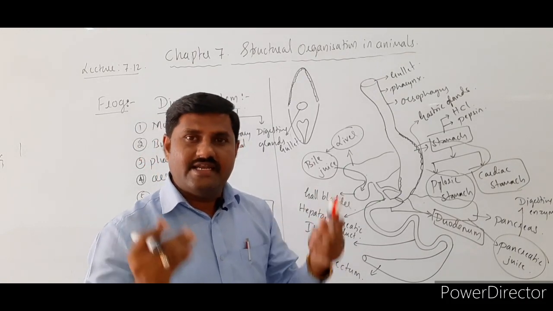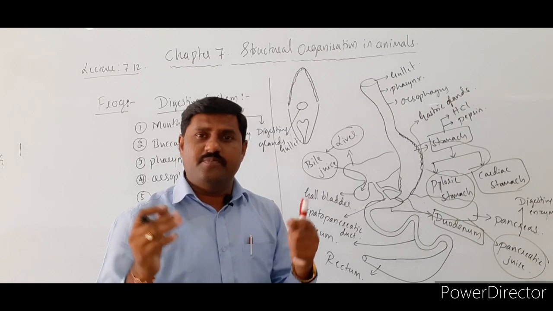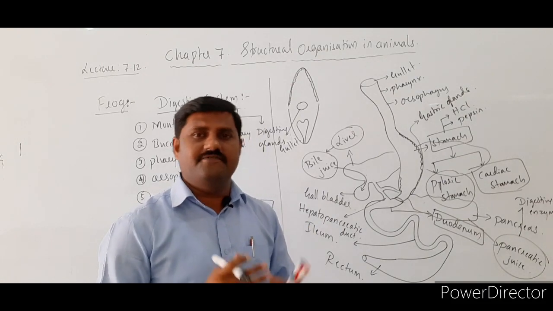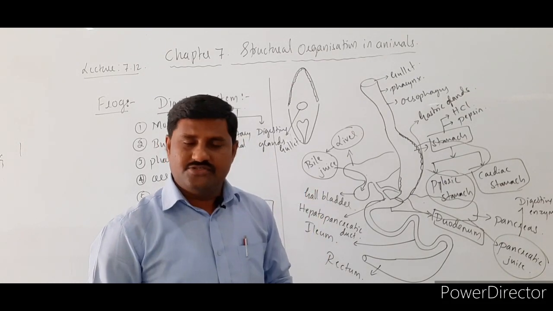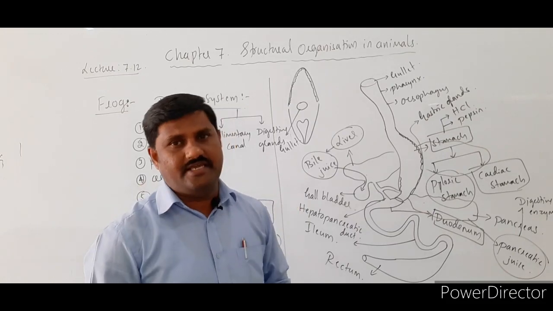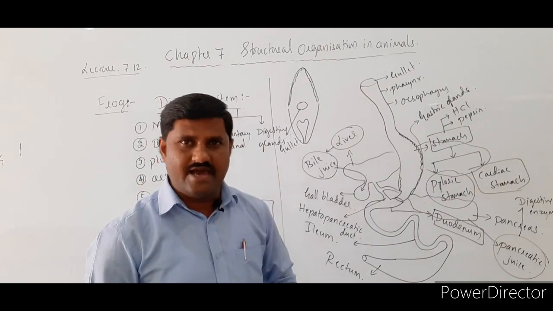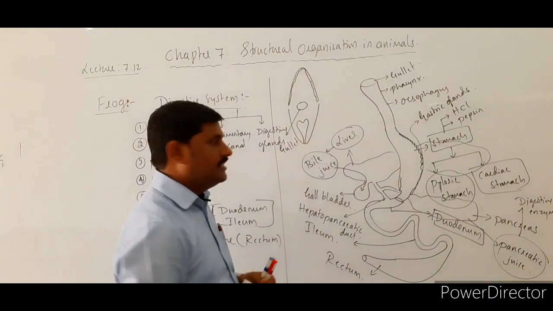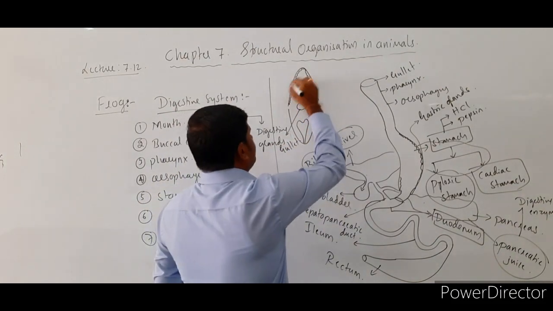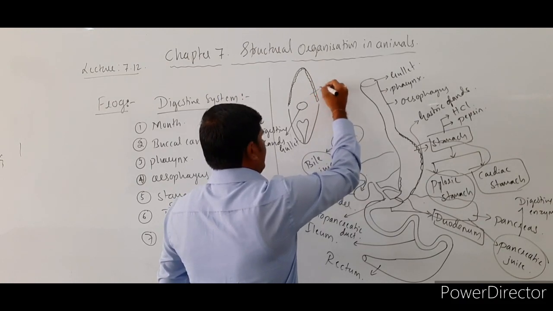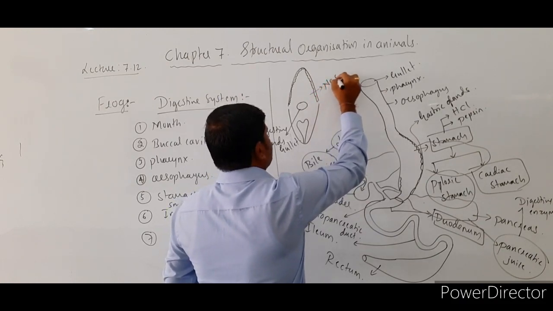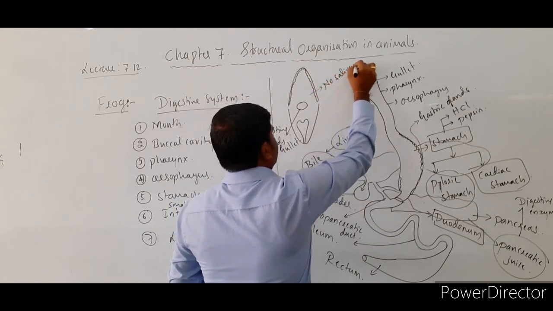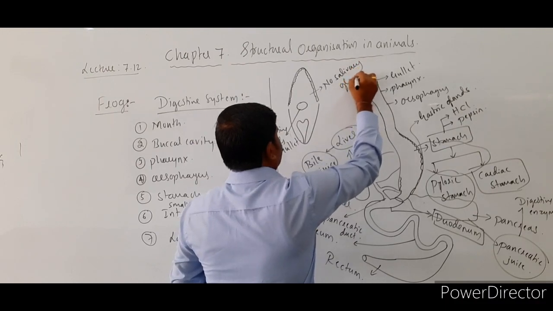So why does it engulf directly? Is there any possibility of digestion of that insect inside the buccal cavity, or oral cavity, or not? Let us see. Inside this buccal cavity there are no salivary glands.